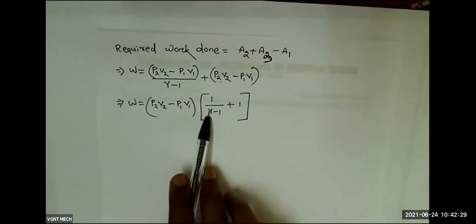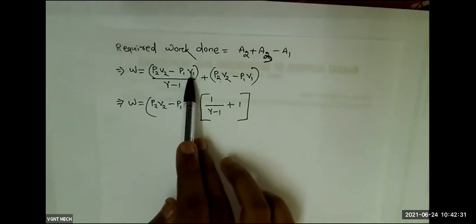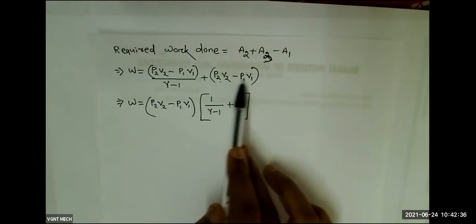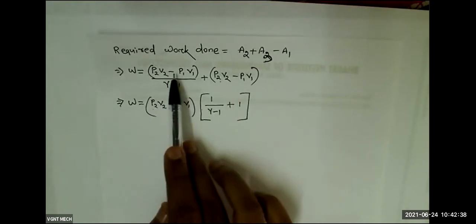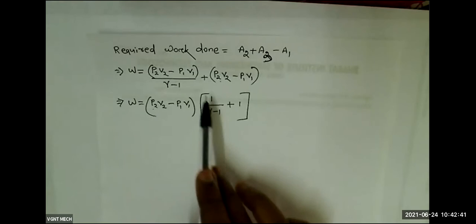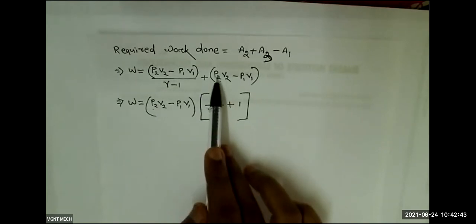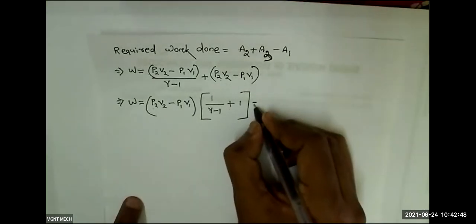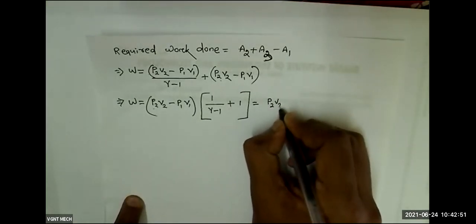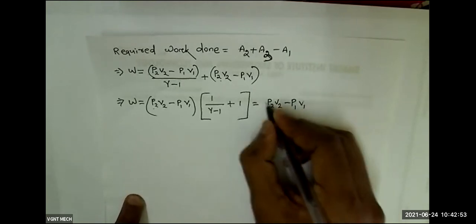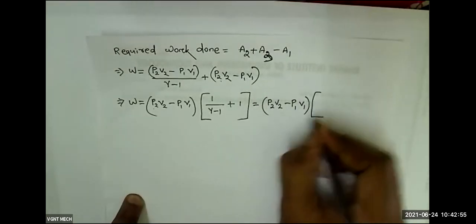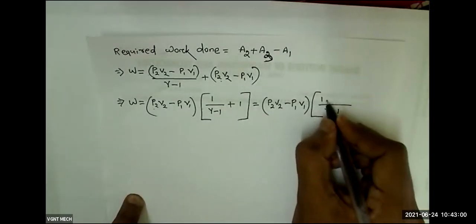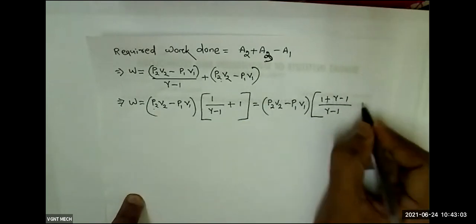Try to understand: the LCM becomes gamma minus 1, and the numerator is 1 plus gamma minus 1.